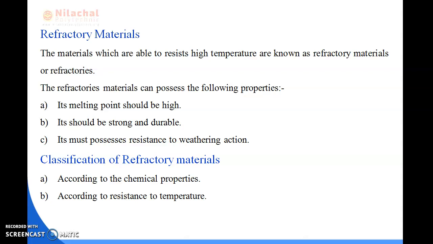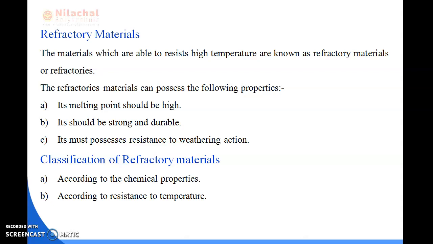First, the melting point should be high, it should be strong and durable, and it must possess resistance to weathering action. So the materials which are able to resist high temperature are known as refractory materials or refractories. The properties are that the melting point should be high, it should be strong and durable, and it must possess resistance to weathering action.